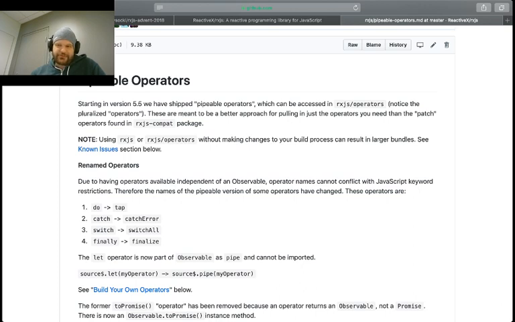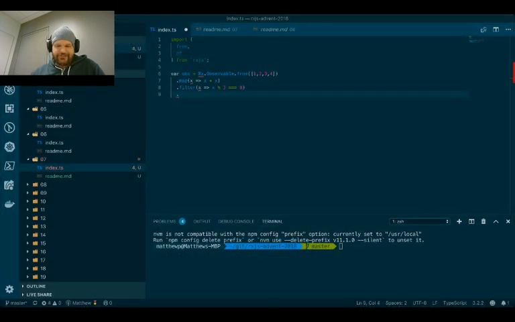And the let operator was basically a thing where you could do side effects in such a way. I'll actually show you exactly what I mean. We used to call them lettable operators, but it's not always the greatest name for them.